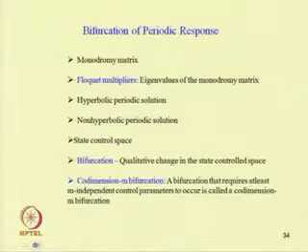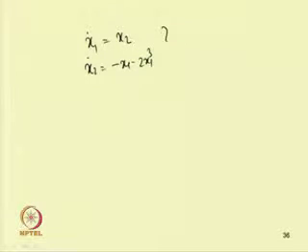Similarly, one can study the Duffing equation also. So, let us take this Duffing equation and see. We can write it like this: x1 dot equal to x2 and x2 dot equal to minus x1 minus 2 x1 cube.